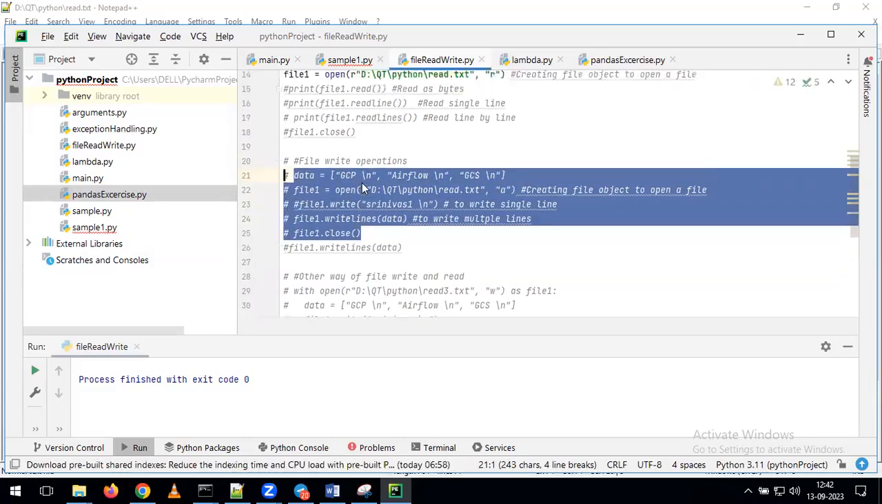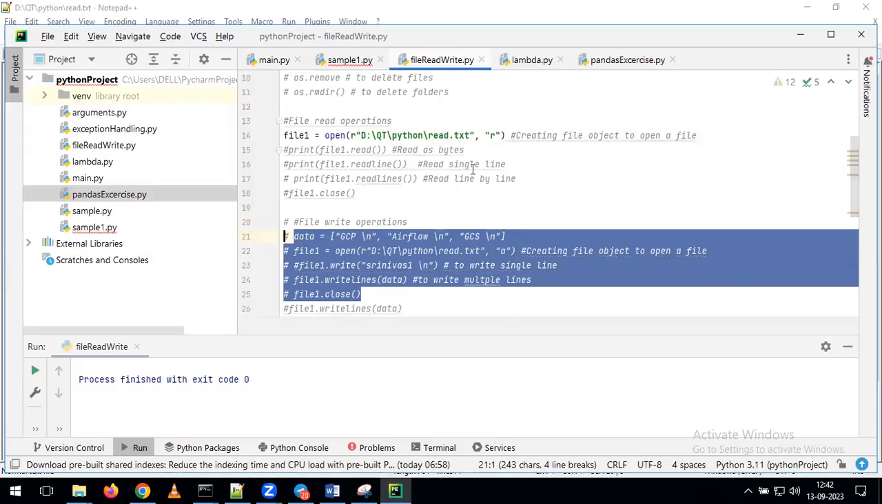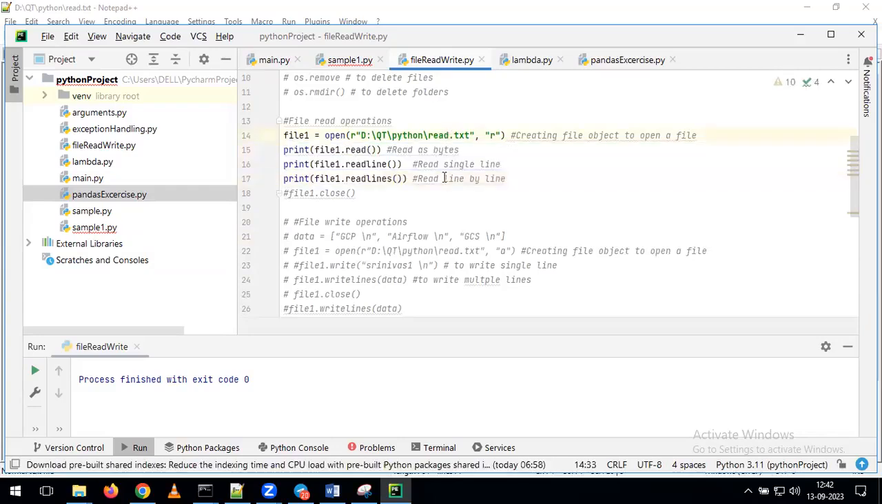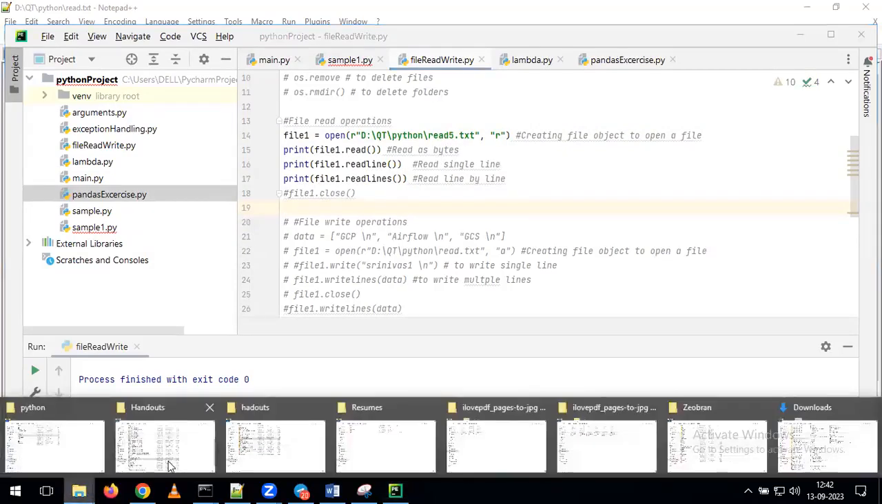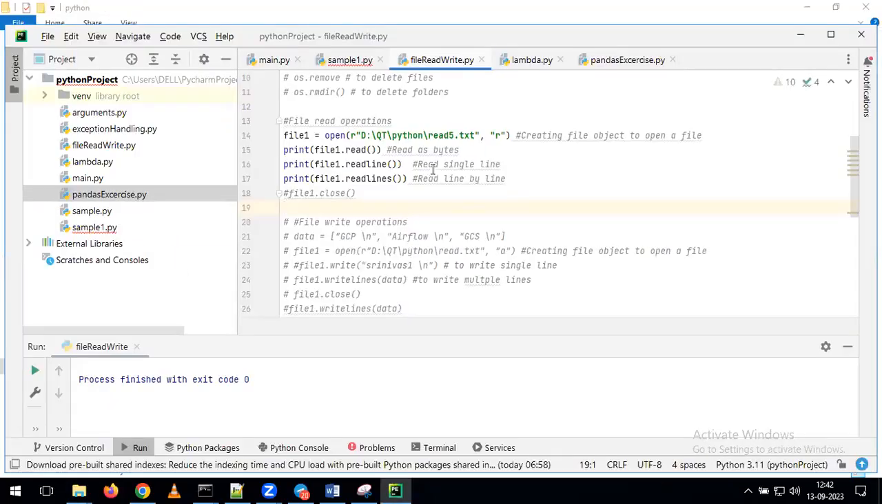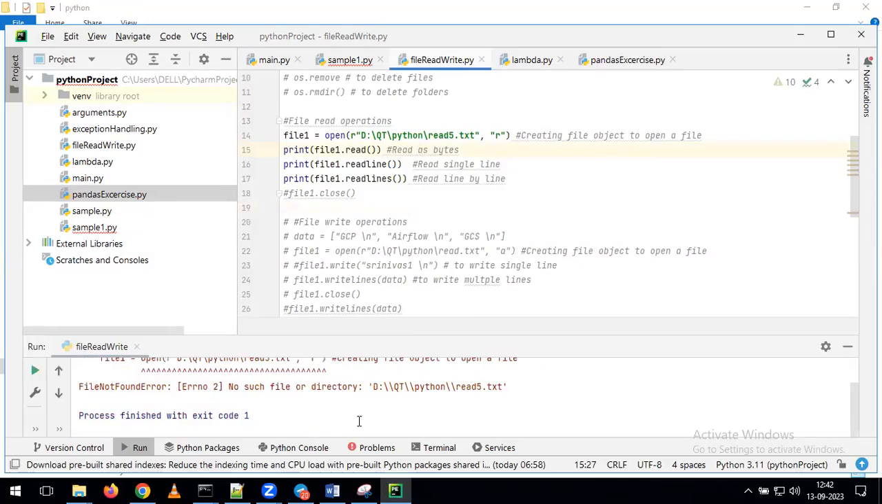Now I will go back to the previous requirement. For example, I am giving read5.txt in the same path. But if you observe this path, we don't have any file called read5.txt. Now, if I run this, what will happen? It will throw an error. What's happening? We are getting the error which says file not found error.